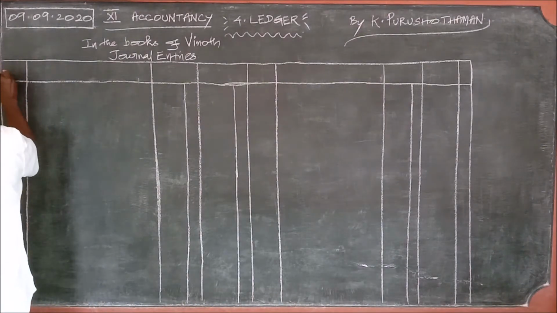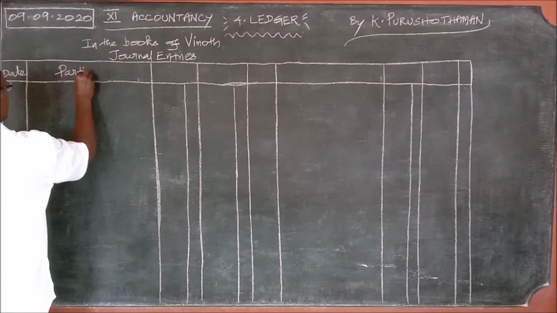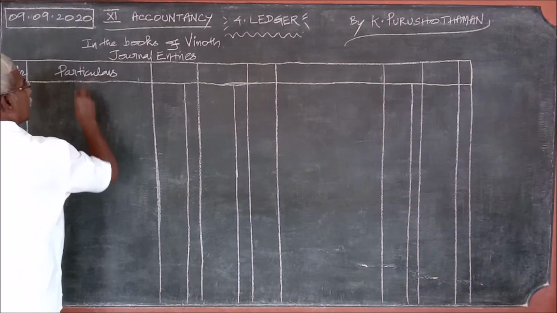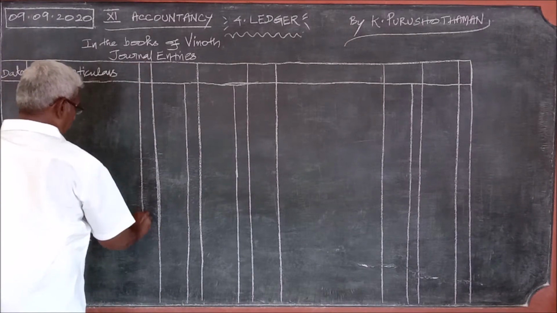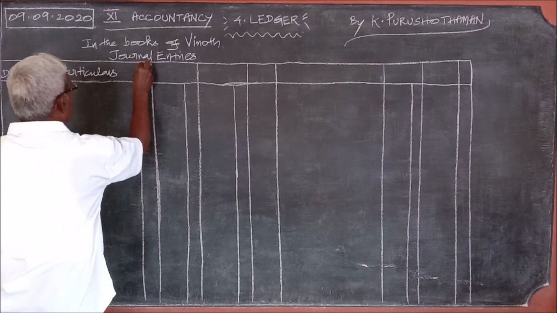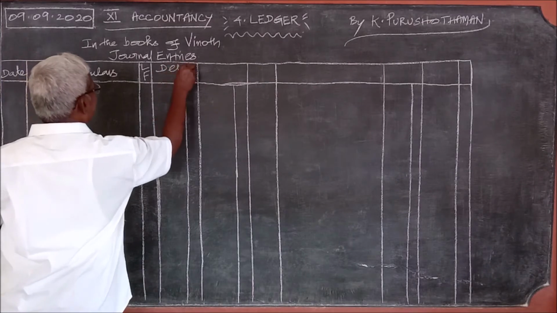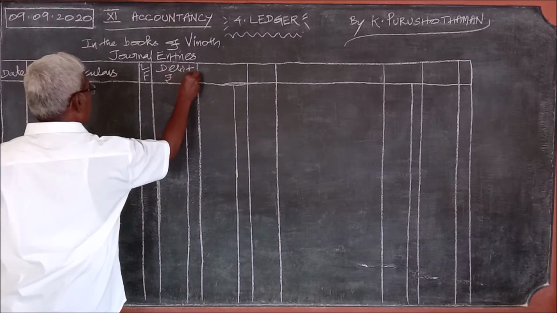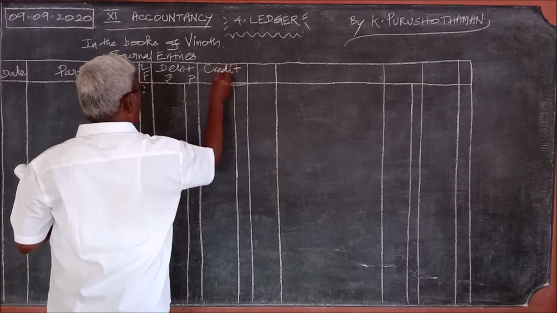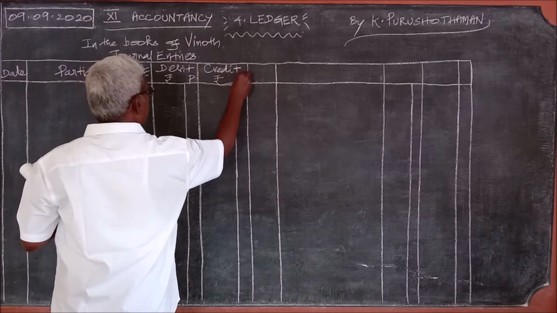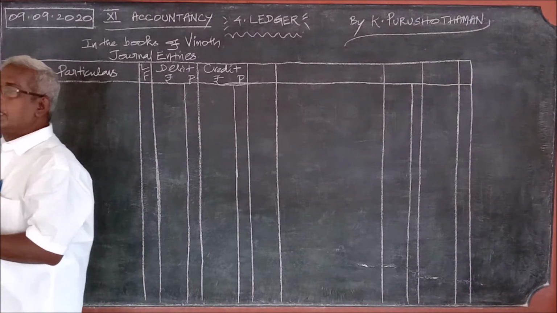This is date, particulars, ledger folio, debit, rupees, and credit, rupees. Okay, this is the opening journal entry.